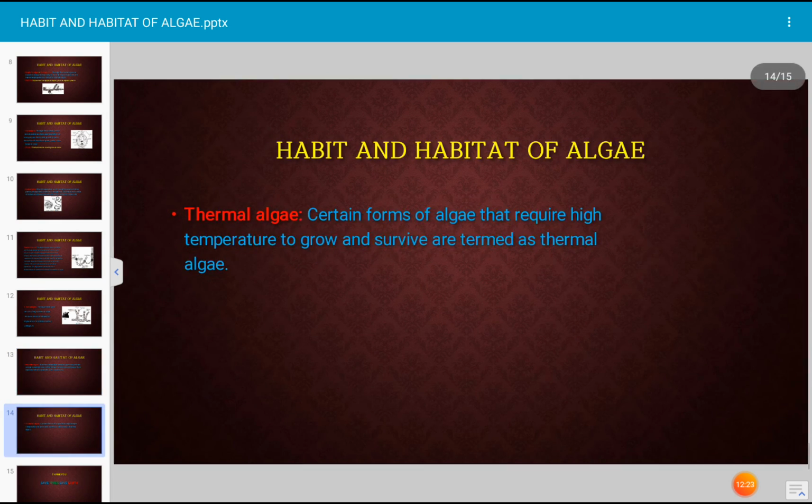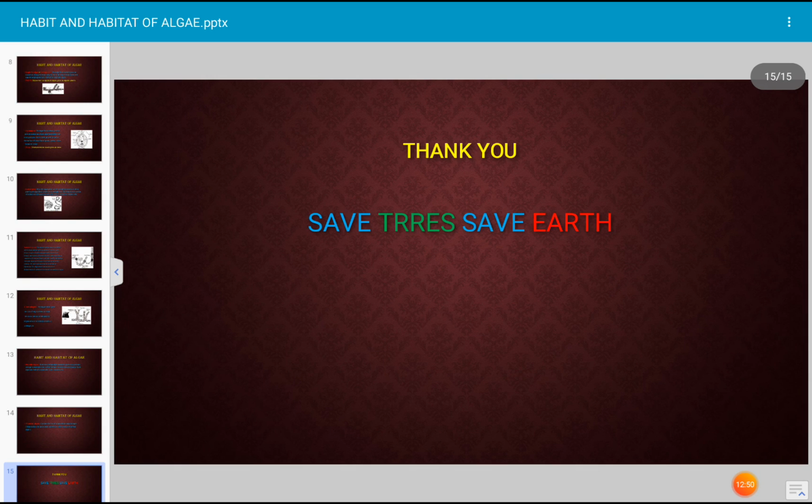Next. Thermal algae. Certain algal forms which require very high temperature to grow and develop and survive. Such algae naturally require higher temperature. Such algal flora which can tolerate a high degree of temperature is described as thermal algae. Okay. Next.